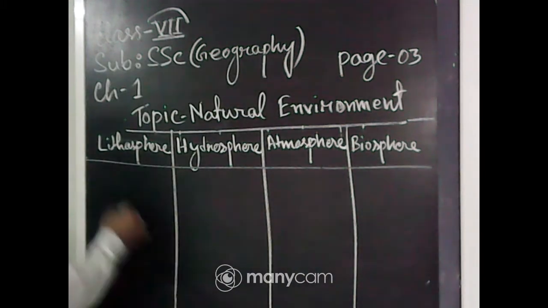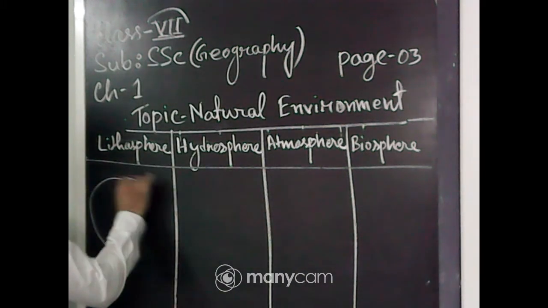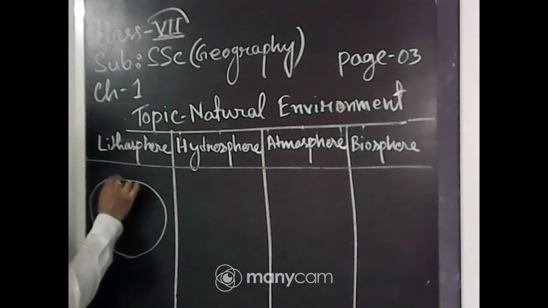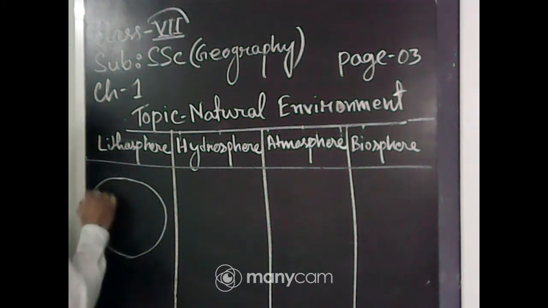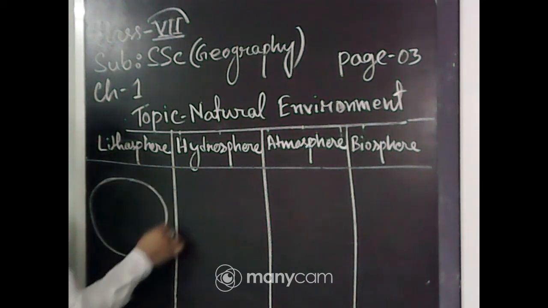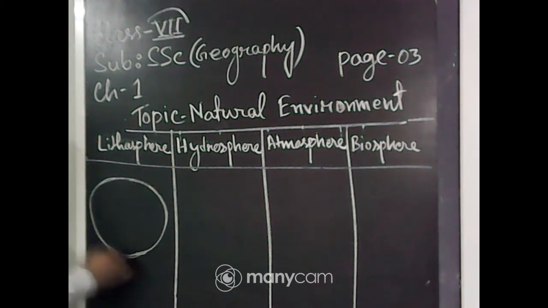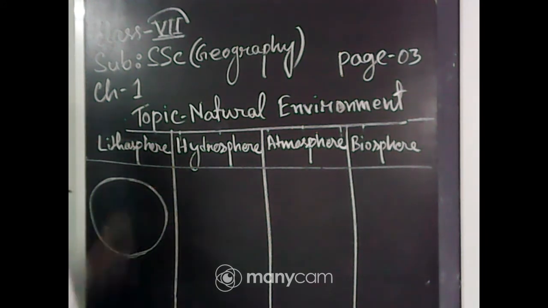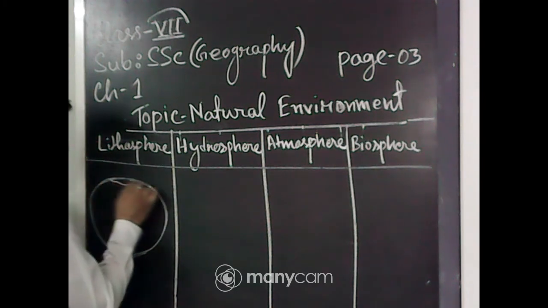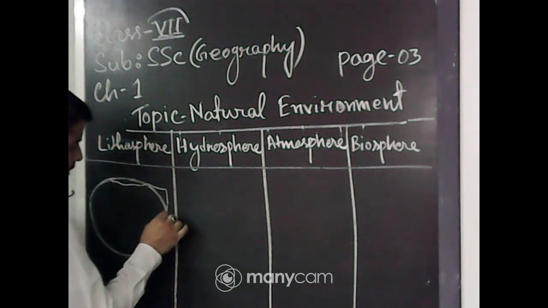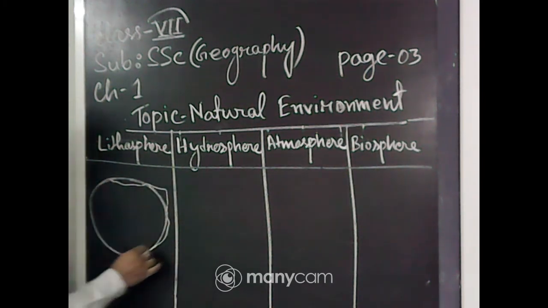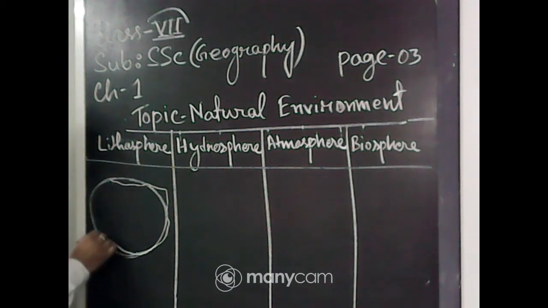So I am drawing a picture. So it is our earth, but our earth is not in a round shape everywhere. From space it looks round, but there are some oceans, mountains, plateaus, some plains, etc., in river valleys, in the different portions of the earth.